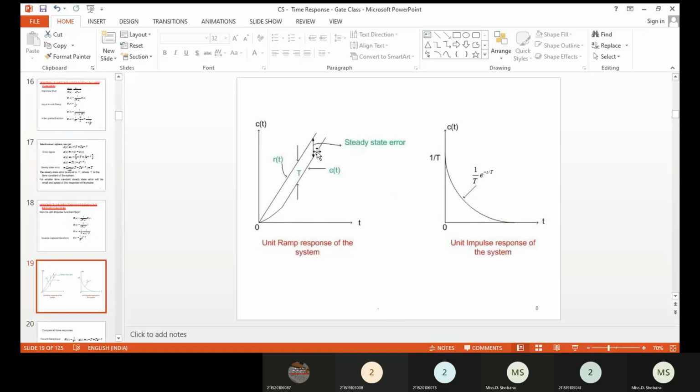For the impulse response, C of t is nothing but 1 divided by T e power minus t divided by T. Therefore, when t equals 0, you get the maximum value as 1 by T. When t further increases, as t tends to infinity, again C of t becomes 0. So you get a decreasing value from maximum to minimum when t tends to infinity. So this is the response for the impulse input signal for the first order system.